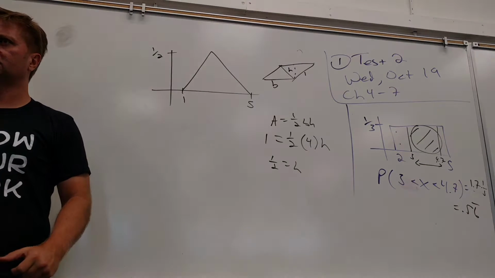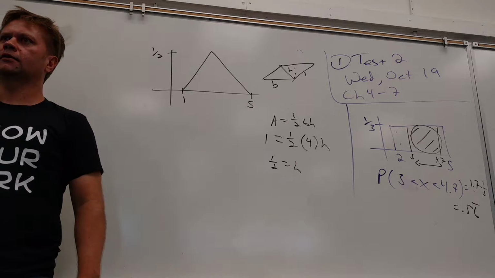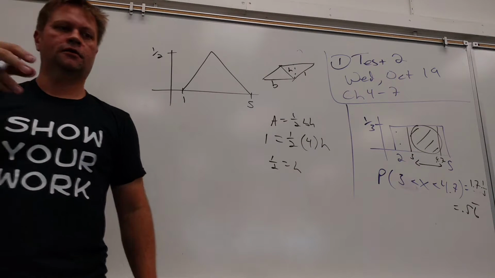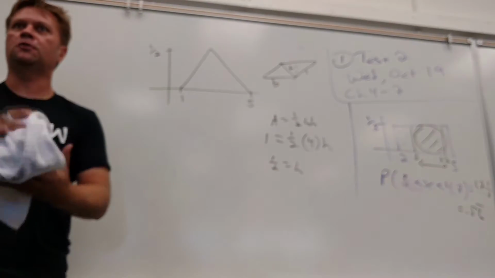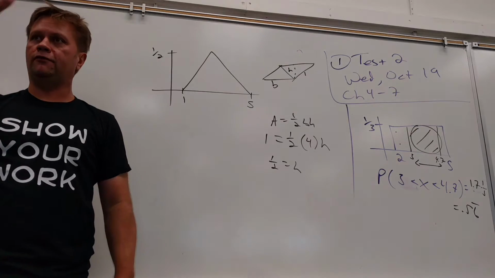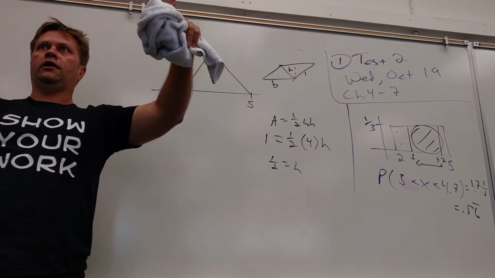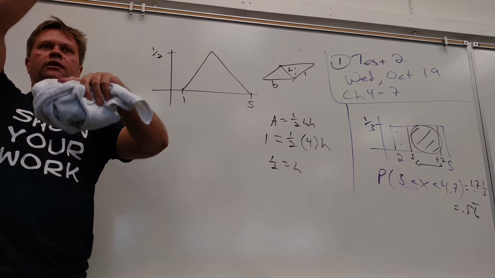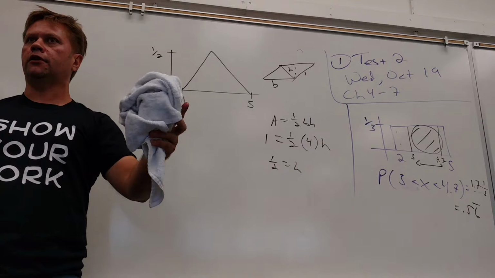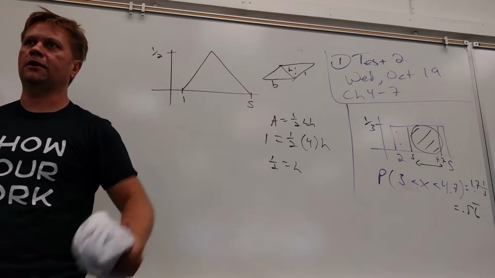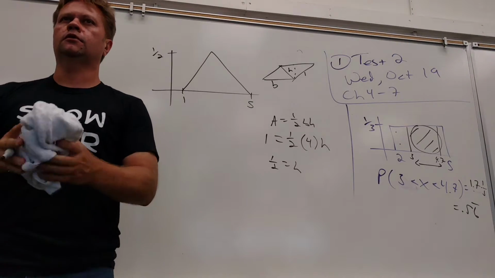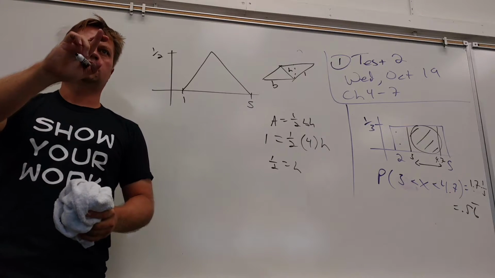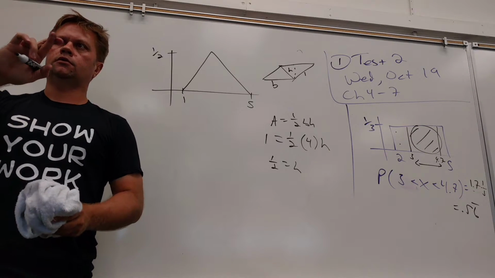What's up? We all right? Oh, you didn't know where the area of a triangle came from? This is fine. It just means nobody ever took the time to show you, but that's all it is. That's why it's 1/2 base times height. The whole parallelogram is base times height. Any triangle is half of some parallelogram. Therefore, it's 1/2 the base times height. It's nothing amazing. I like it. All right, all right.